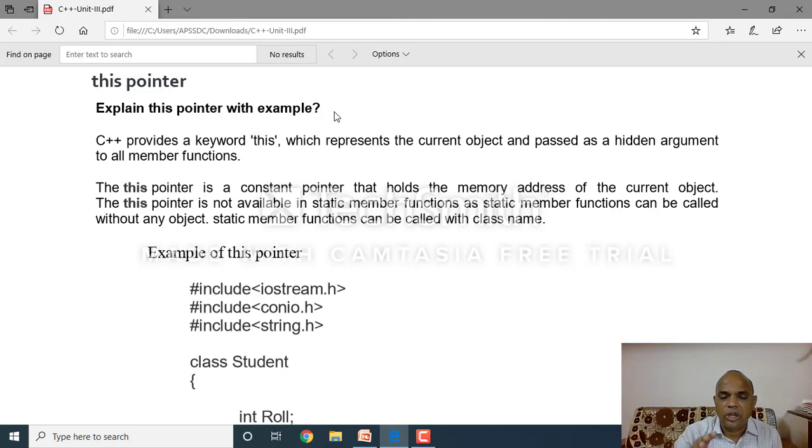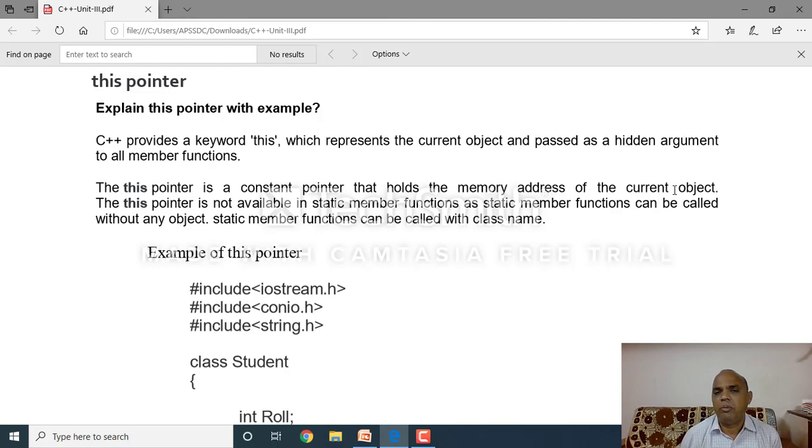So which is the present object? It shows this address, the object address. Here, simply, the this pointer is a constant pointer that holds the memory address of the current object, the present object. The this pointer is not available in static member functions. A reminder, all of you, remember please. The this pointer is not available in static member functions, as static member functions can be called without any object.